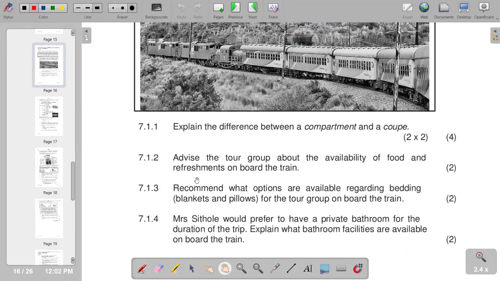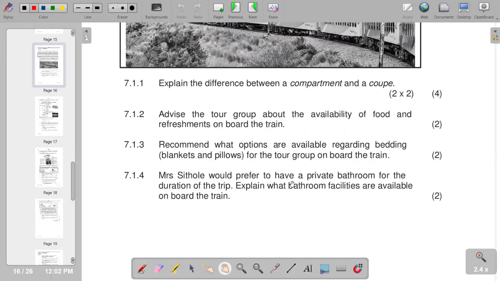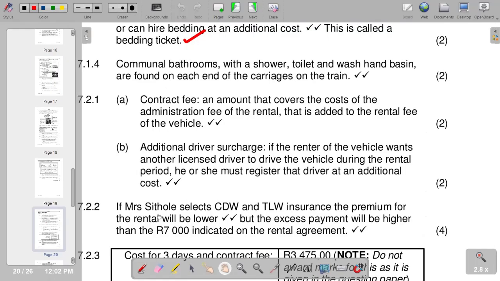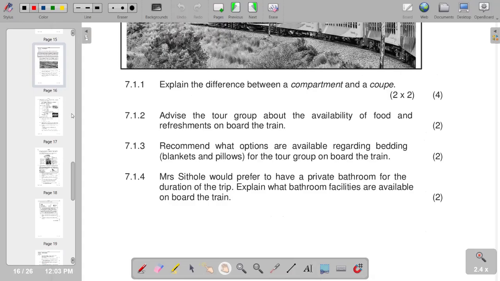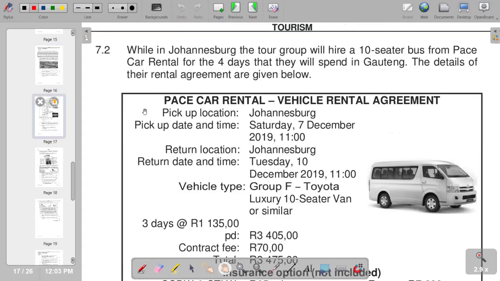7.1.4. Miss Solly would prefer to have a private bathroom for the duration of the trip. Explain what bathroom facilities are available on board. So we are saying communal bathrooms with a shower, toilet, and wash hand basin are found on each of the carriages on the train. So that is what we have on that part. So we move on to the next part, which is now 7.2.